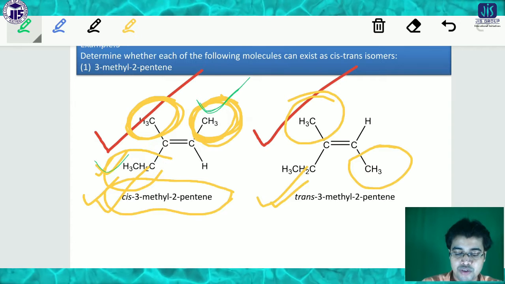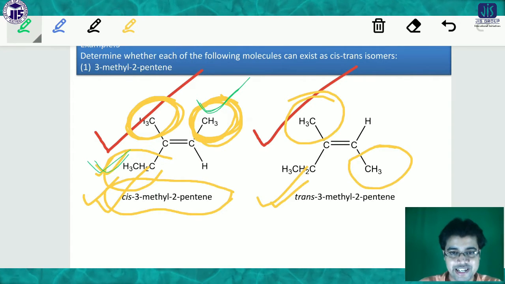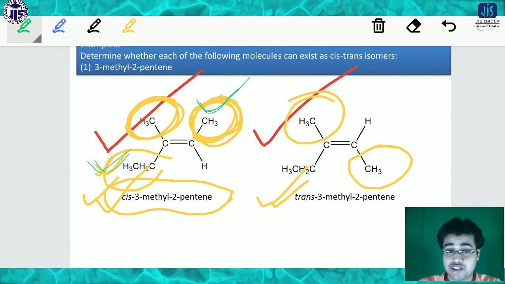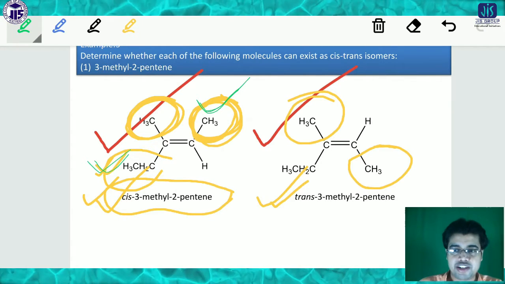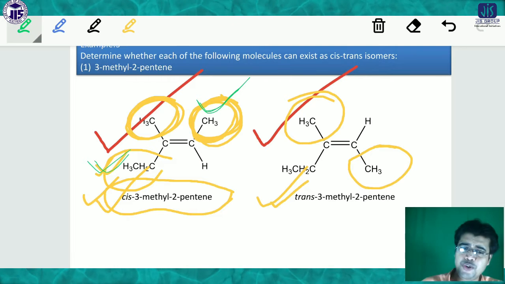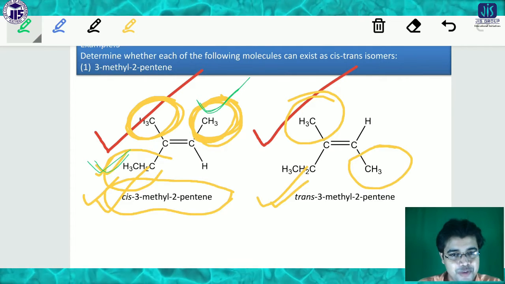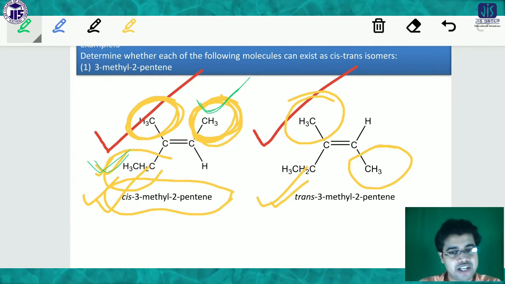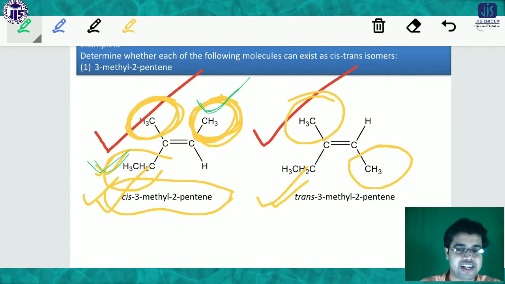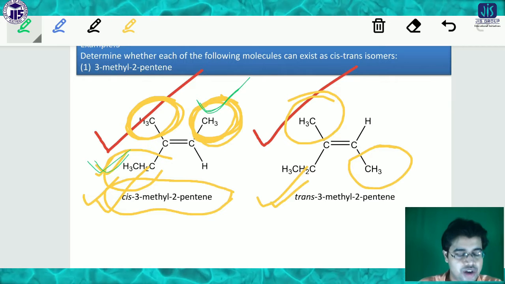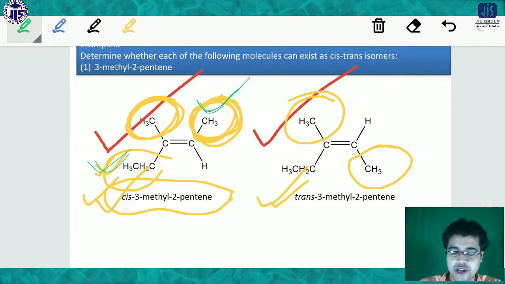So what we'll do, we'll write down here, this is E? No, because if in the two carbons of the double bond there is any group present which is similar to each other, then obviously you have to consider it in the category of cis-trans, not in the category of EZ.